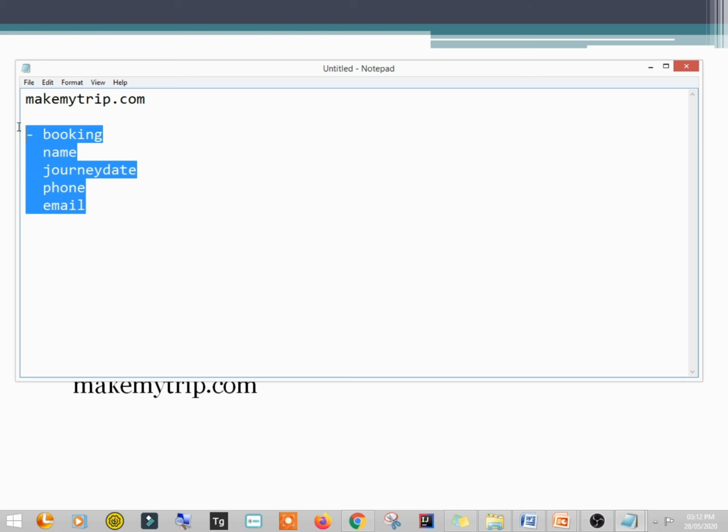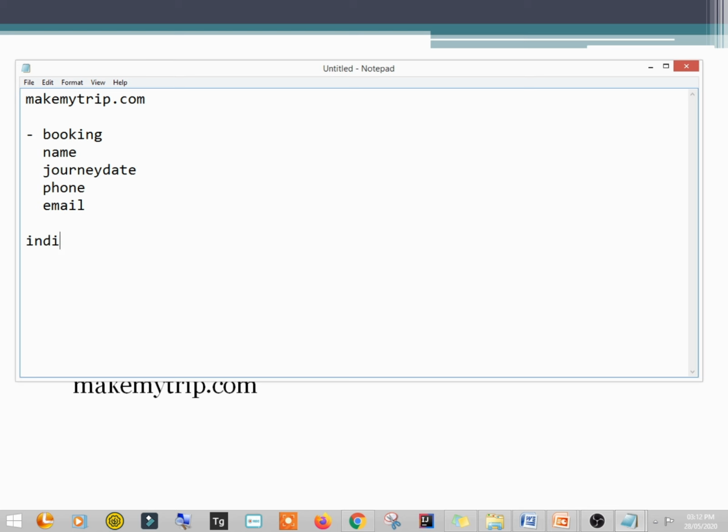And this information is given to the Indigo airline, right? So this information is there now with the Indigo airline website also, right? So now I'm not going on the makemytrip.com, I'm directly going on the Indigo airline website, and here also I'm doing the booking and I'm providing the same information, right? So actually the ticket is booked for the Indigo airline. So either you do it from makemytrip.com or you do it from Indigo airline, your booking is done, right?